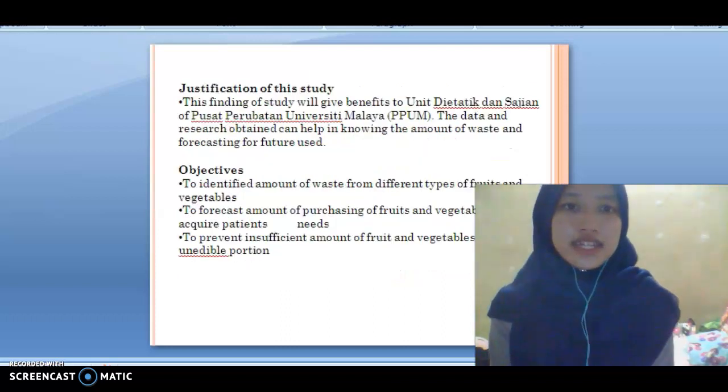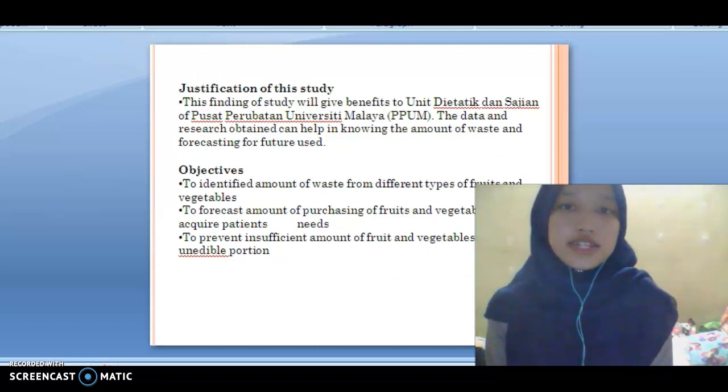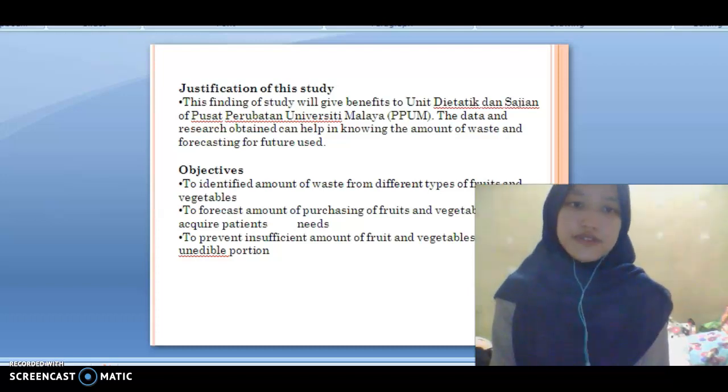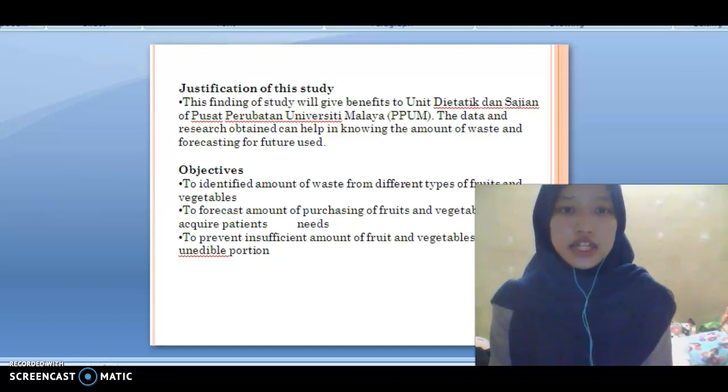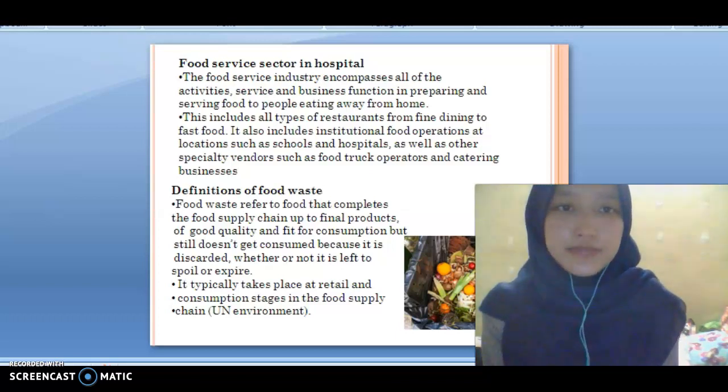Justification of the study. This finding will give benefit to the unit data and subject of PPUM. The objective is to identify the amount of waste from different types of fruit and vegetable, to focus more on purchasing of fruit and vegetable to acquire patient needs, and to prevent insufficient amount of fruit and vegetable due to the inedible portion. Food service sector in hospital.